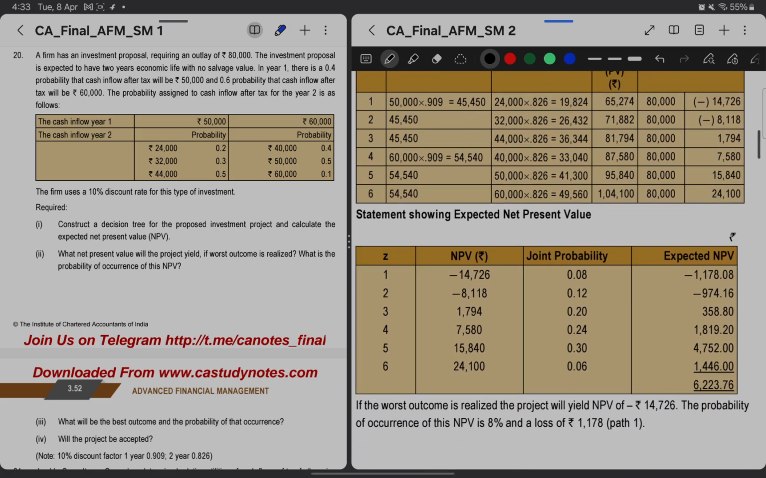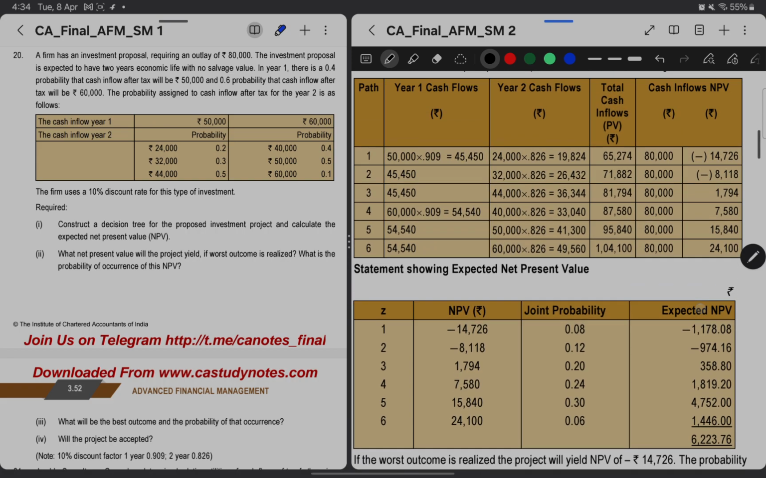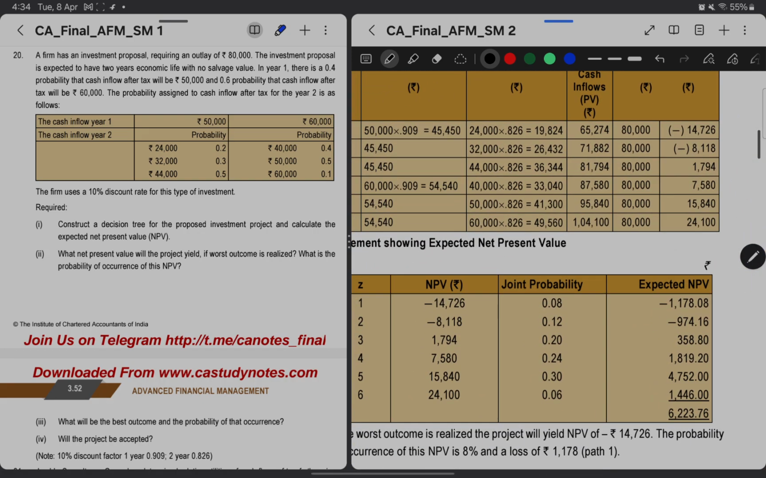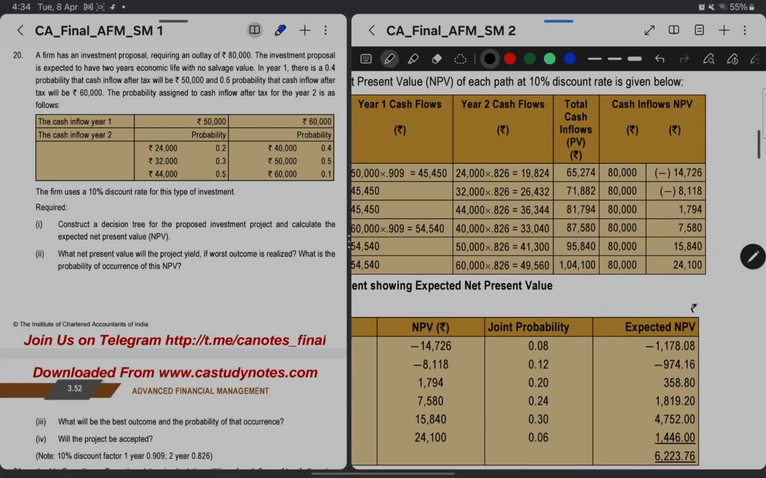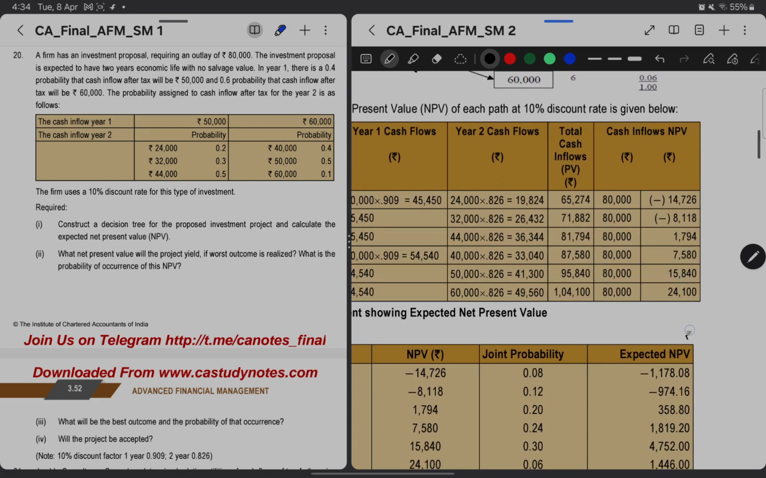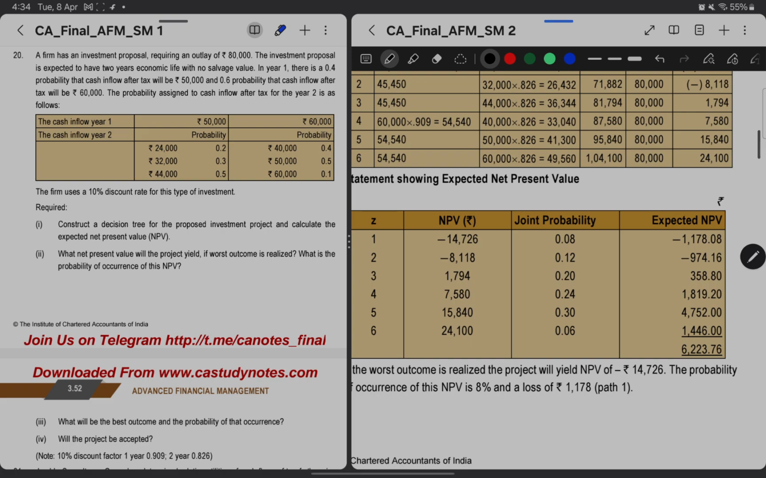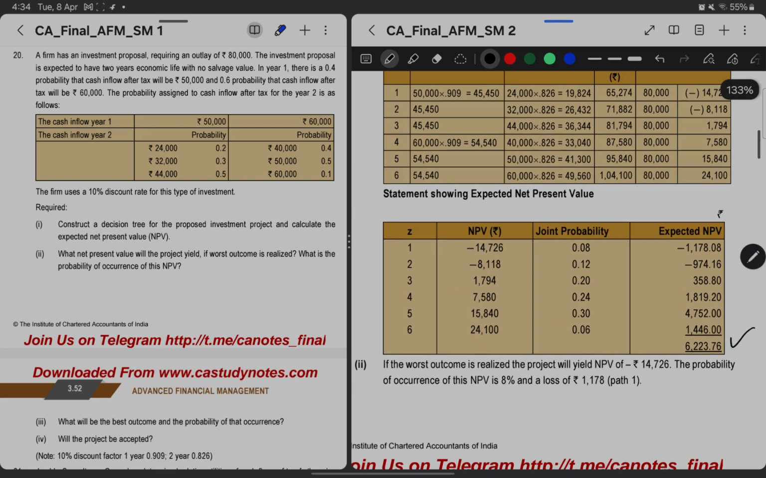Now they have given statement showing expected NPV, which is nothing but they have taken the NPVs, then the joint probability of happening of these events, then expected NPV. So if we multiply all the NPVs with the respective joint probability, then the total of this NPV will be the expected NPV, which is coming as positive. Thus the project can be accepted on an overall basis.